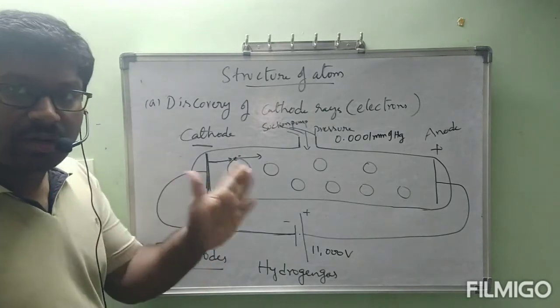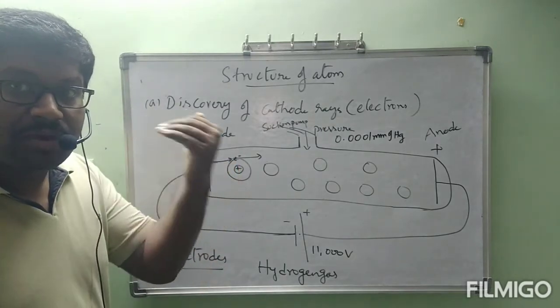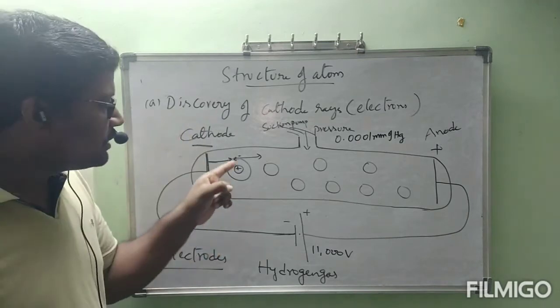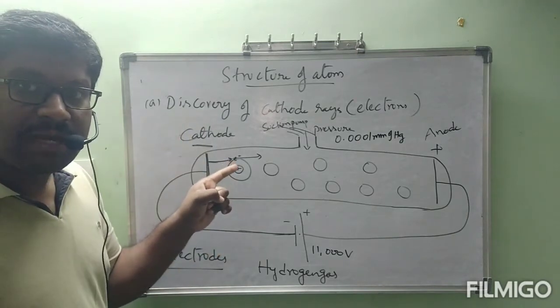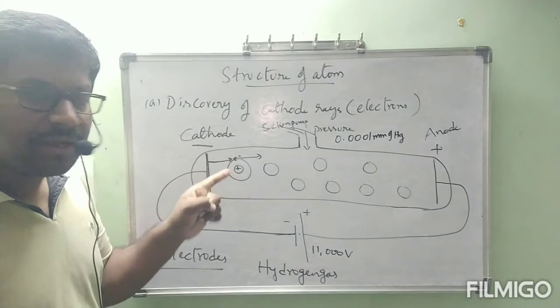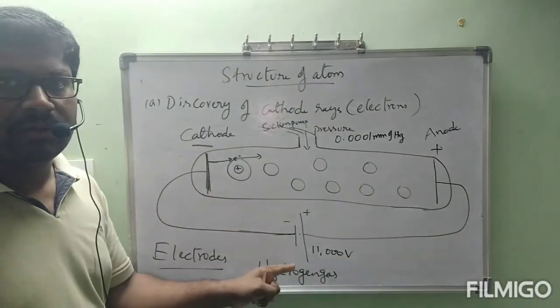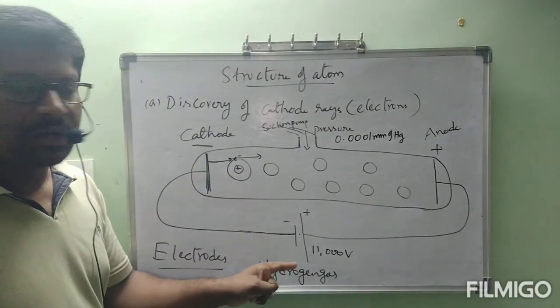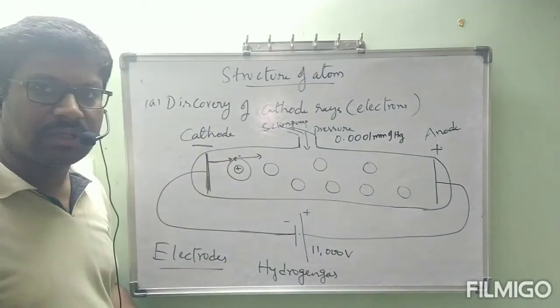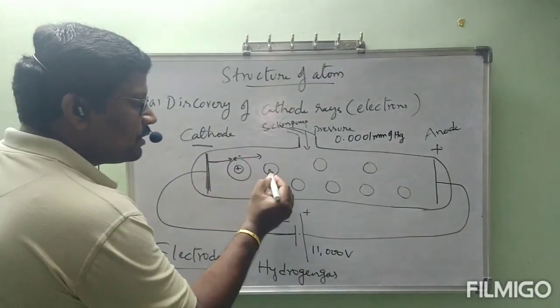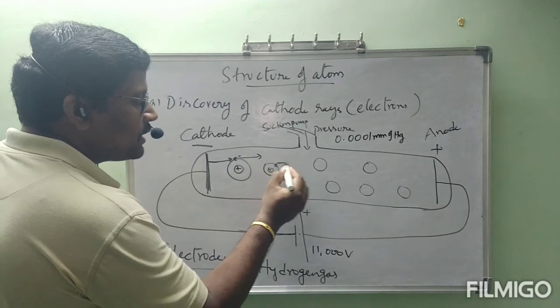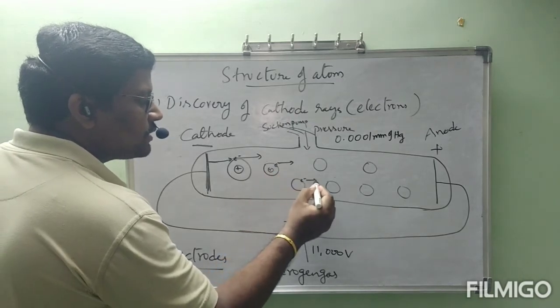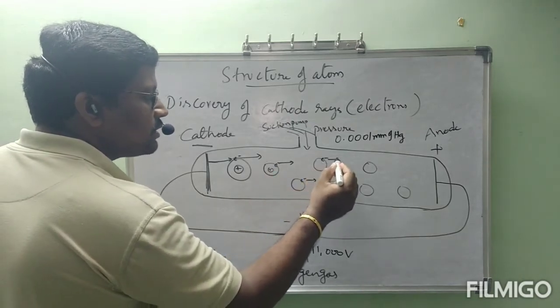To get that electron out, we need a very high amount of energy. That's why we are using this much high potential, 11,000 volts. Once this electron comes out, the same thing will happen for the next atom also. That electron is coming out, from here also the electron is coming out, from here also the electron is coming out.